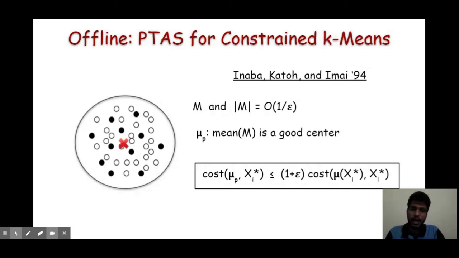So basically, uniformly sampling a certain number of points gives a really nice center for the entire cluster.